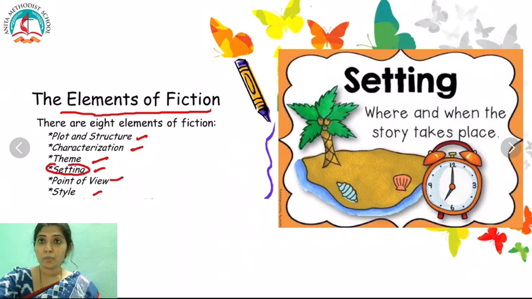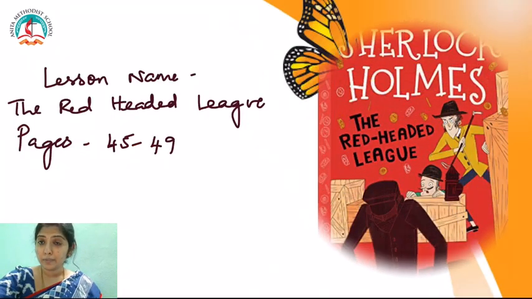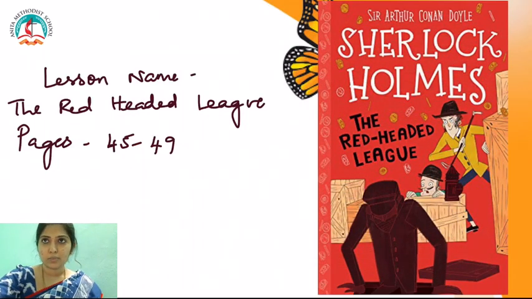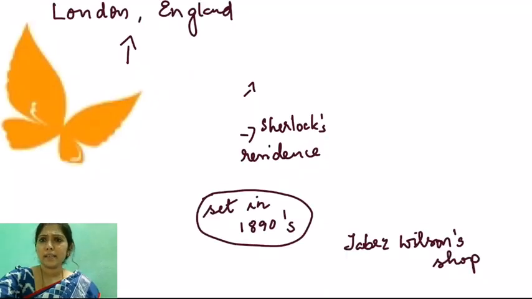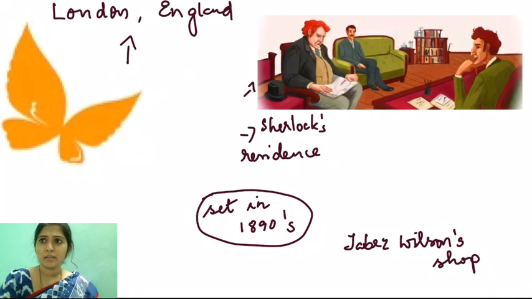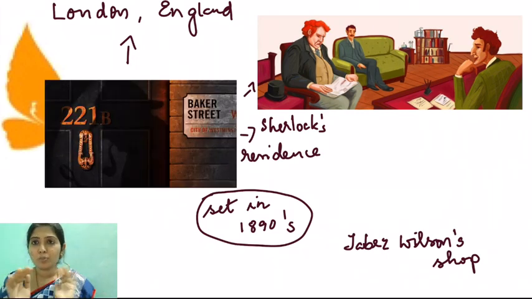It's found on pages 45 to 49 in your English textbook. If you notice in this play, children, the play begins in Sherlock Holmes's residence.